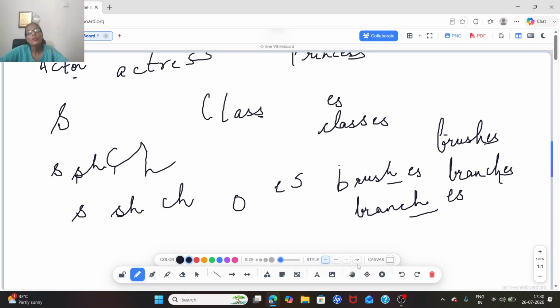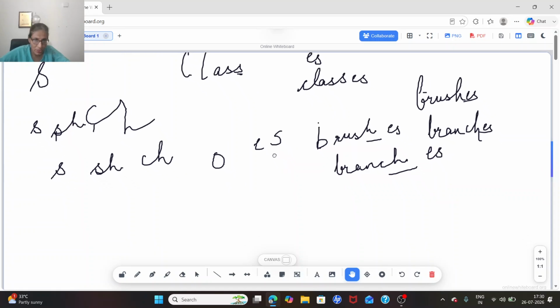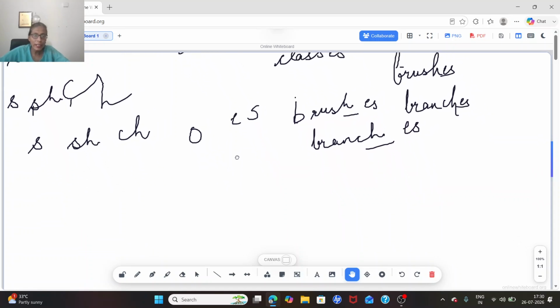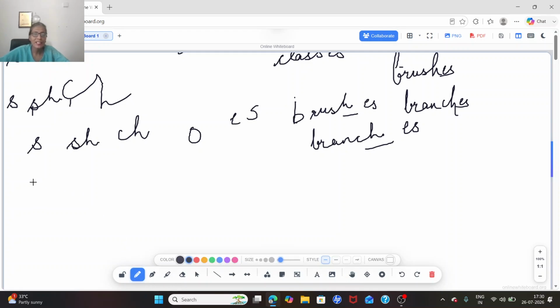Okay. So when the word ends with sh, ch, s, o, and es. X also, I forgot. Okay. X also. So ox gives us oxen, but box gives us boxes. Exceptions are always there.